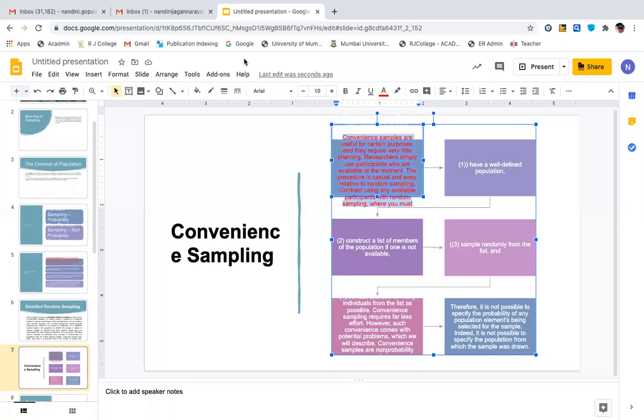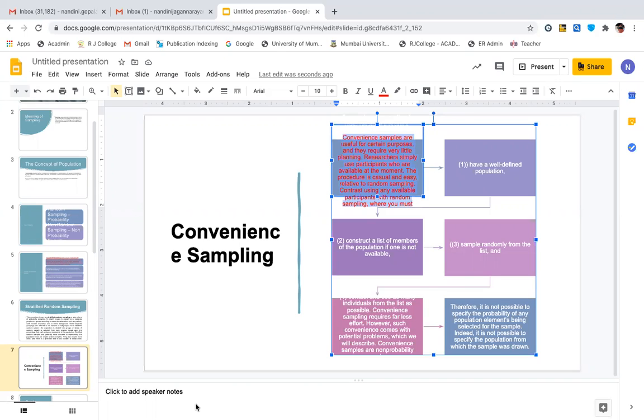Or if I say, I want to find out the socio-economic status of people residing in Ghatkopar area. So I will go to Ghatkopar and I will see the area that is very nearby and very convenient to me for collecting the data, where people are responding, where I know the people and I'm familiar with the area. So I will select that area. It is near to my place of residence. It is called convenience sampling.